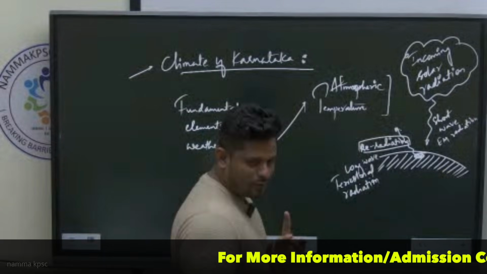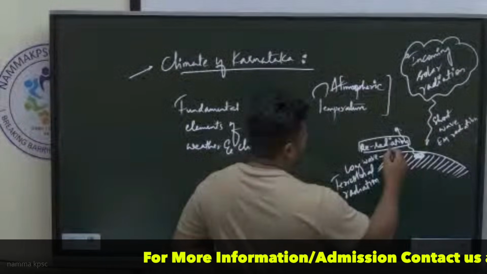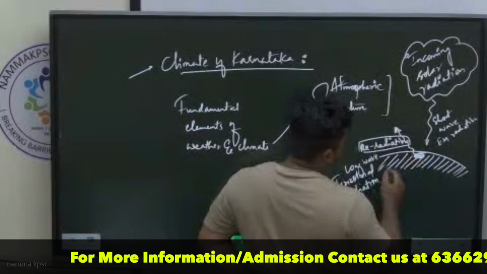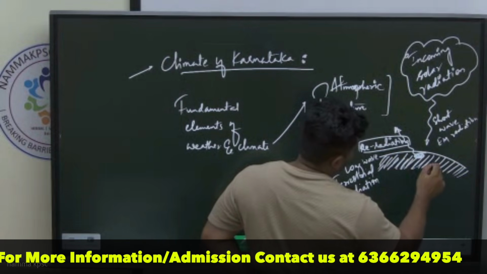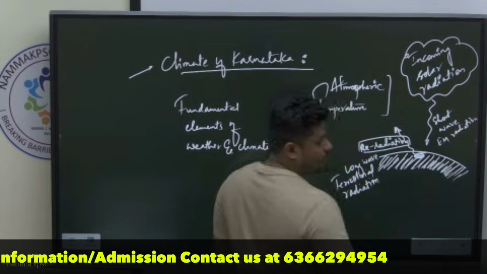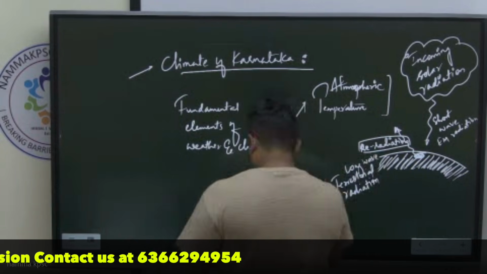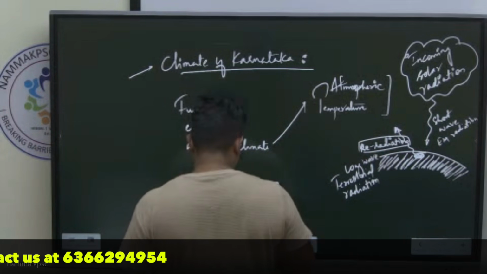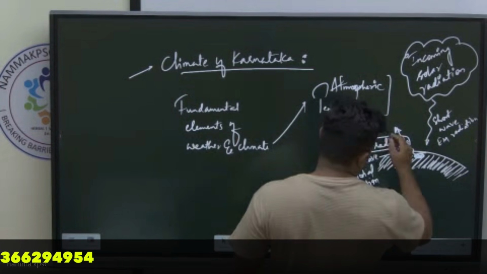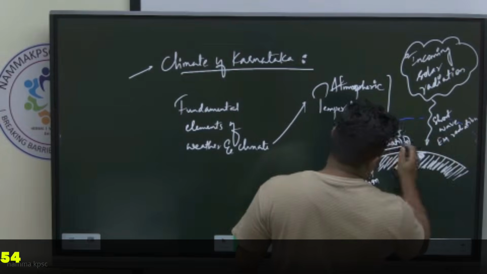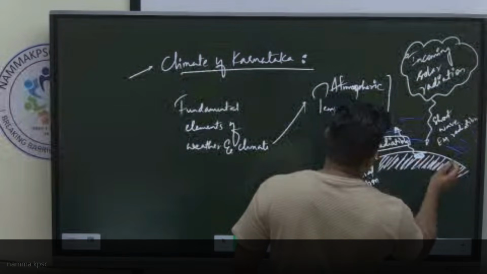Don't think otherwise. Now this re-radiated electromagnetic wave in the form of long wave radiation, our atmosphere can absorb. Let this be our atmosphere, and this is the surface of Earth.